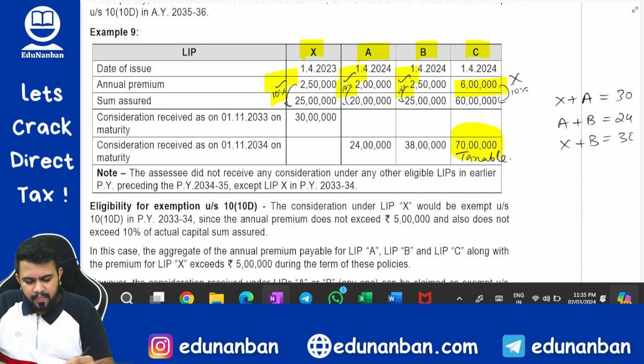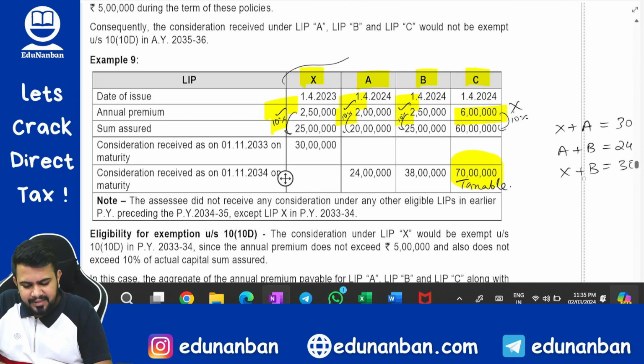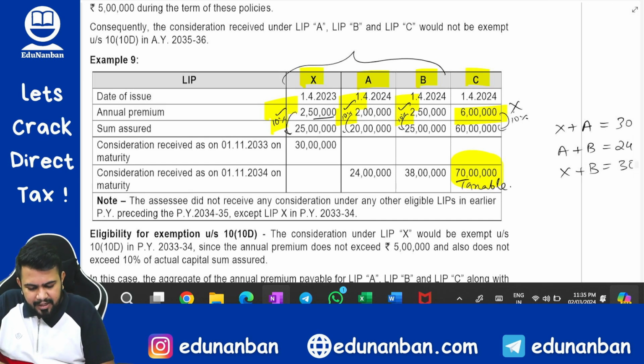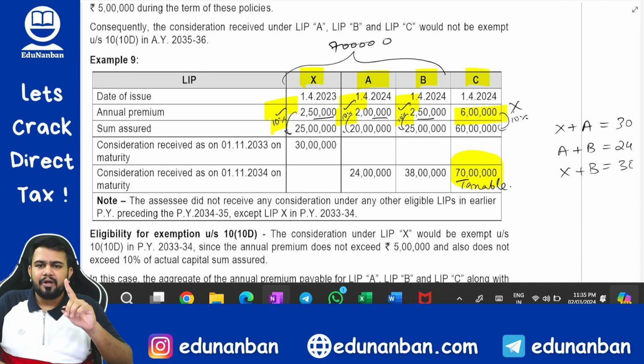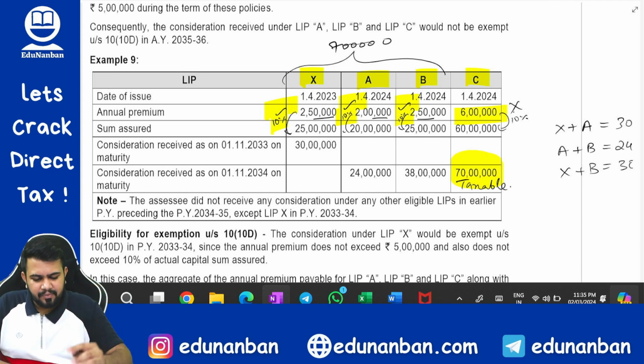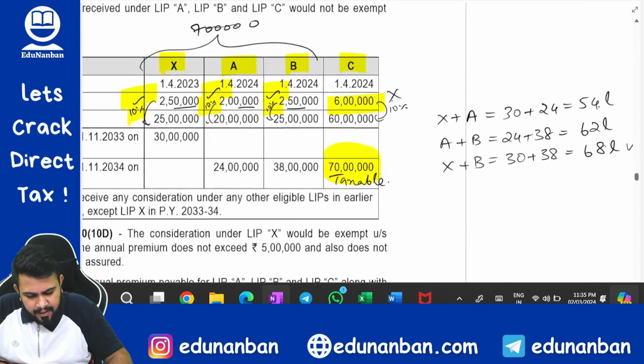Now we have to see what is the aggregate amount of the remaining policy. Remaining policy aggregate is how much? 2,50,000 plus 2,50,000, that is 5 lakhs, plus 2 lakhs, that is 7 lakhs. So here also it is coming as 7 lakhs. So one of the policies you have to treat as taxable and 2 policies you can take as exempt.